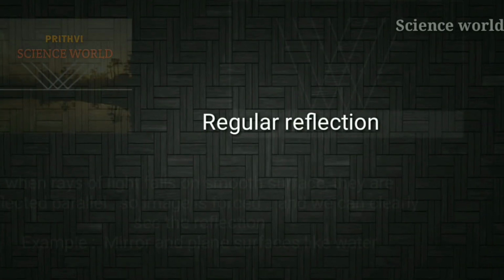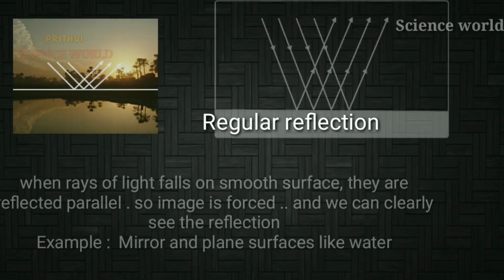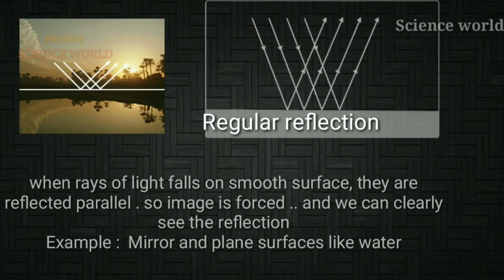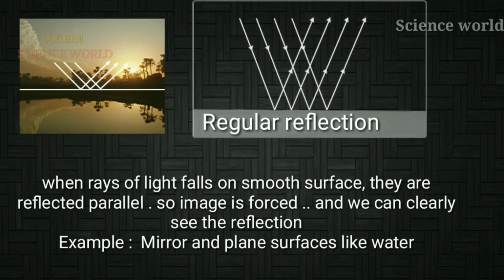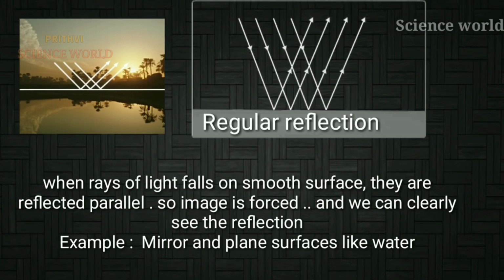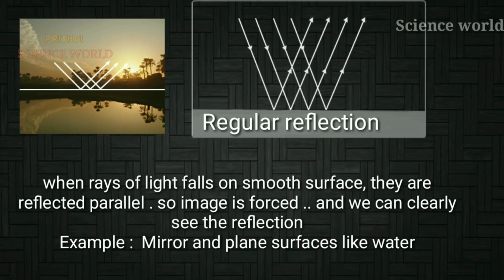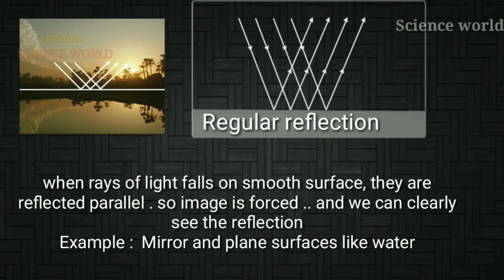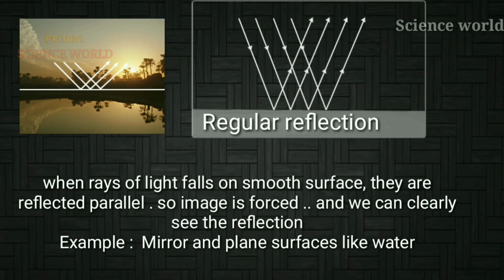When rays of light fall on a smooth surface, they are reflected parallel, so an image is formed and we can clearly see the reflection. Examples are a mirror and a plane surface like water. So what is regular reflection? In regular reflection, the incident rays are parallel and the reflected rays are also parallel. Simply, it is called regular reflection. If the reflection occurs like this, then only the image is formed.